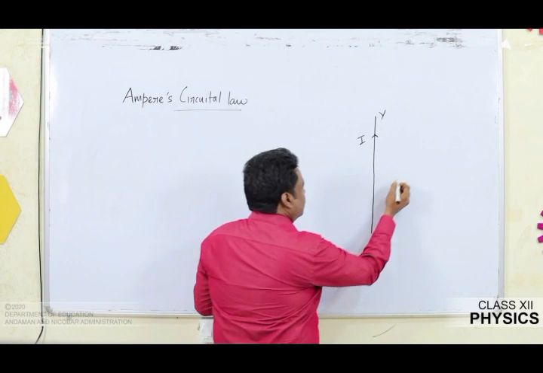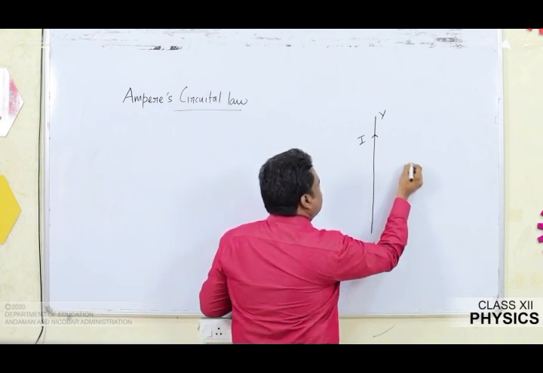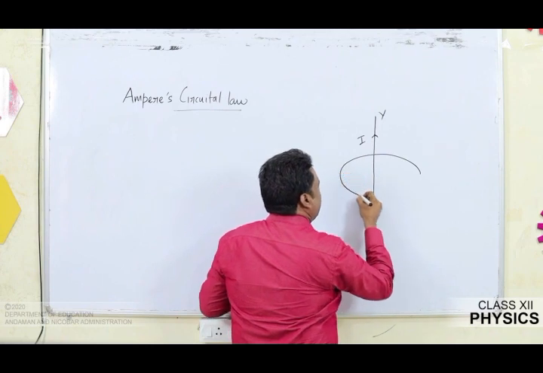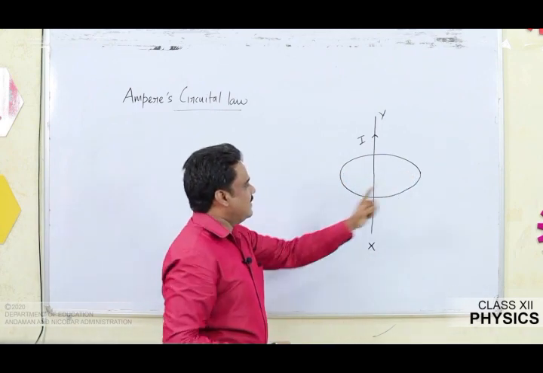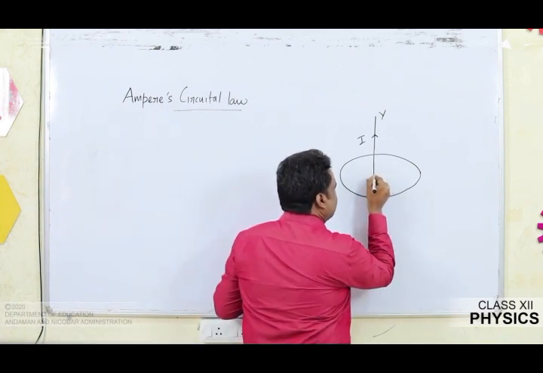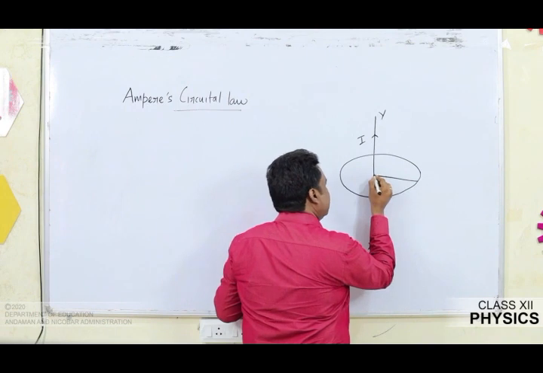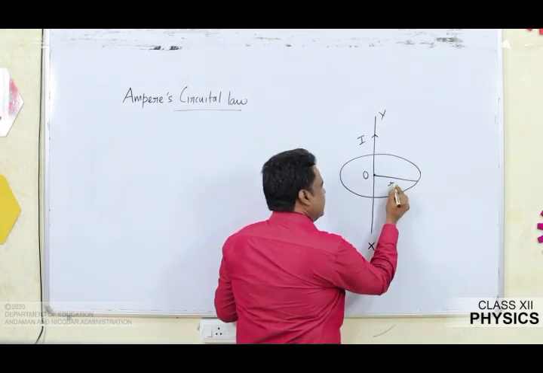So what I am going to do, I am going to consider a circular path around the current carrying conductor such that the conductor passes through its center. I am going to mark the center as O. Let R be the radius.